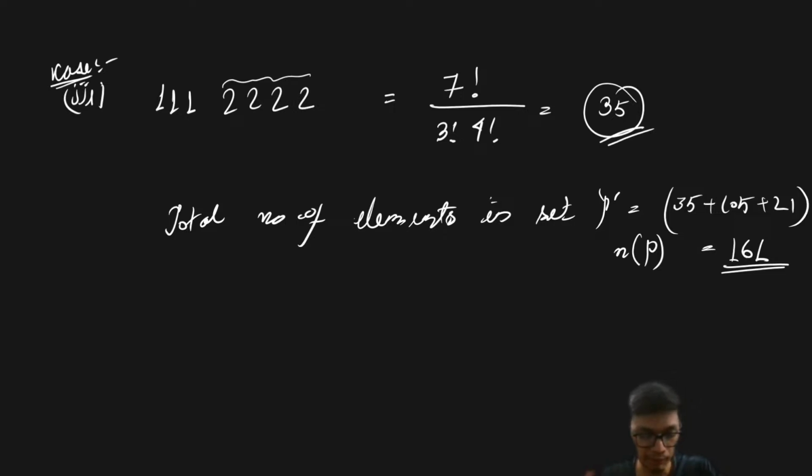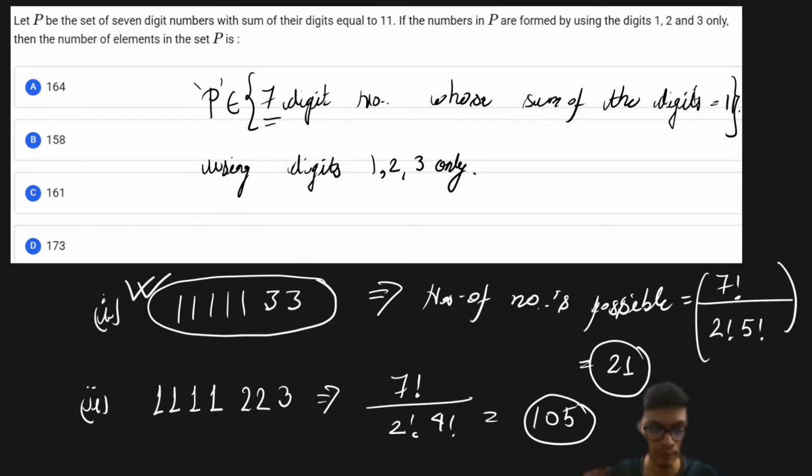I hope this is clear to every one of you. This is not a difficult one, it's a very simple problem. You just have to analyze and use your aptitude. Just make some cases and try to get the number of words possible from those cases. That is going to be really easy. Please let me know if you are not able to understand any part of the question here, and I can repeat that. Okay, fine. I hope this is clear to all of you.